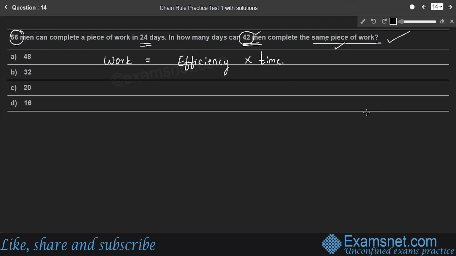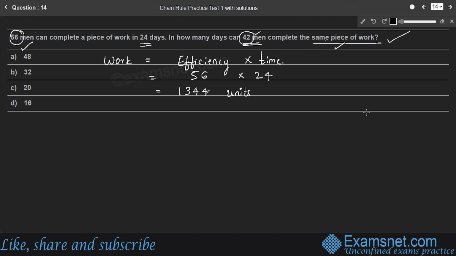It is given that 56 men can complete a piece of work in 24 days. Therefore, we can write work as 56 men into the number of days they are taking. 56 into 24, we will get 1344 units. It may be joule, right? So 56 into 24, 1344 units is the total work, right?